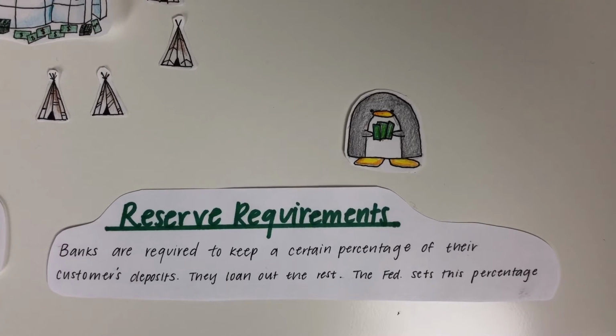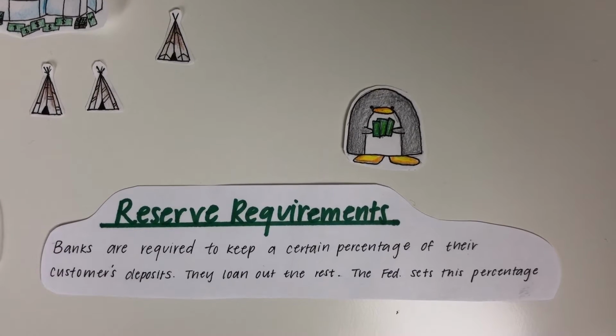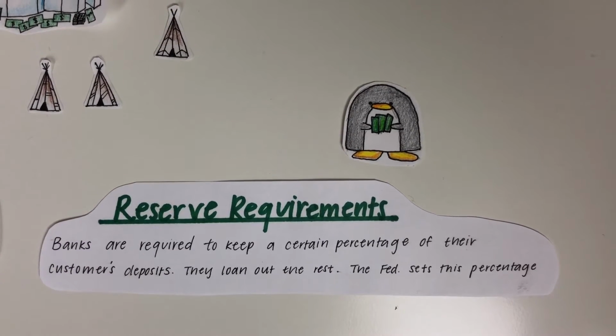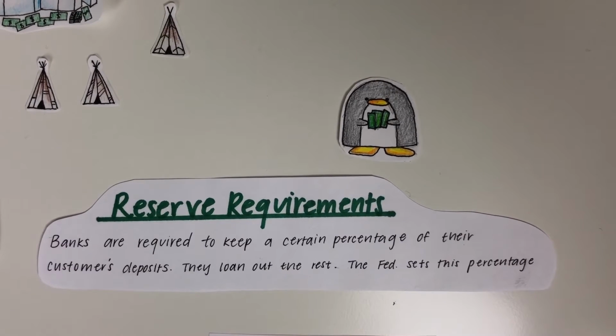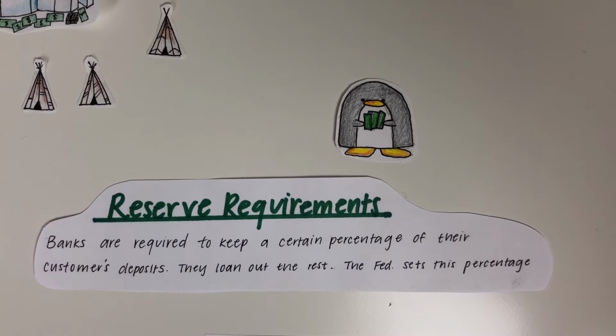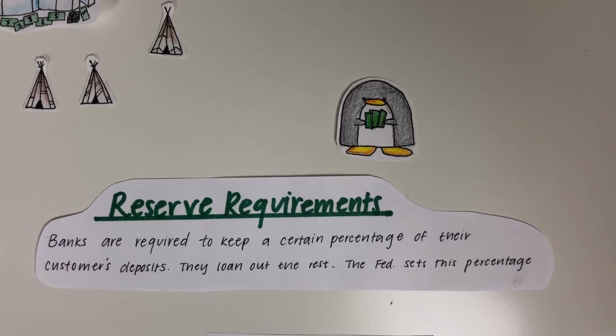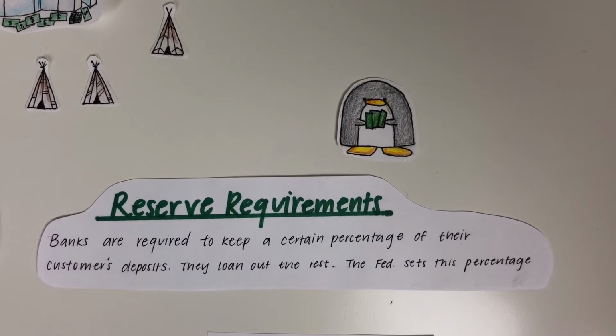Some of the tools that the federal bank uses to monitor the money supply is the reserve requirements, which is where banks are required to keep a certain percentage of their customers' deposits. They loan out the rest. The Fed sets this percentage requirement.